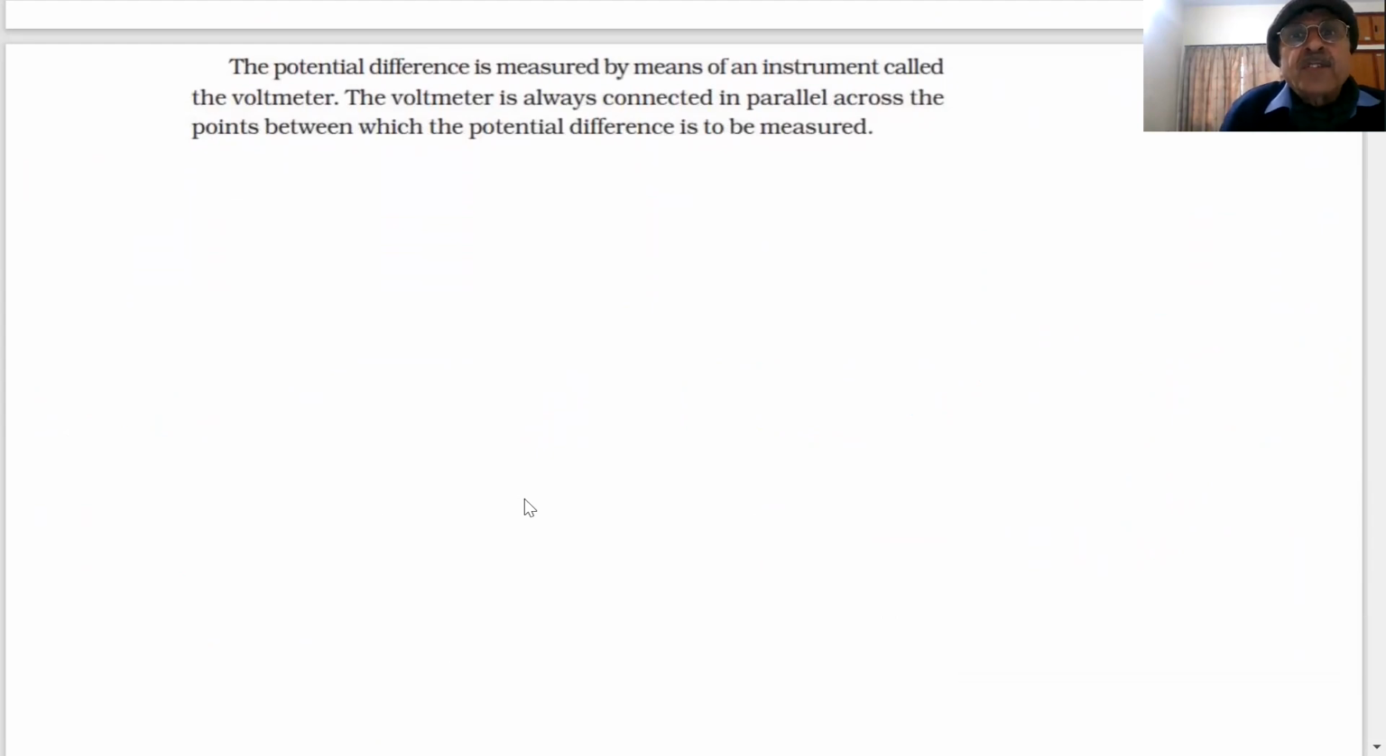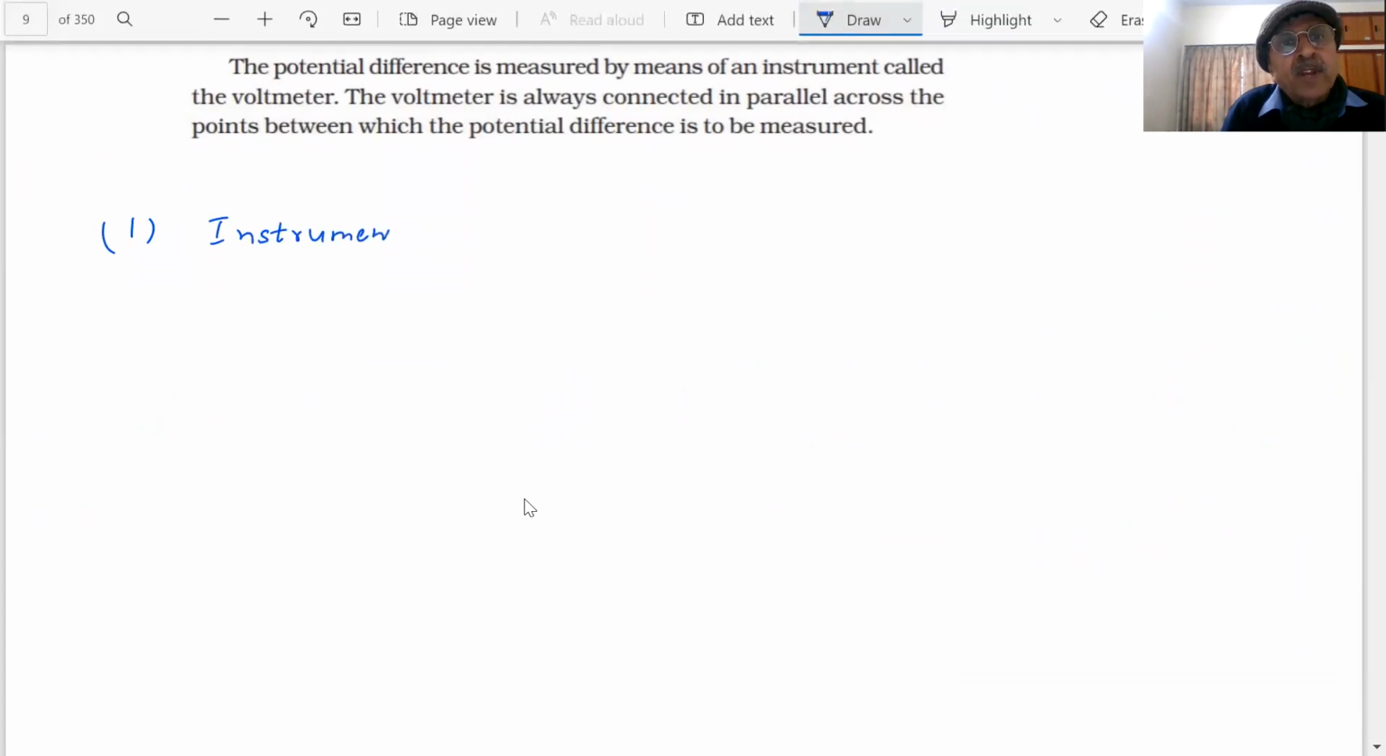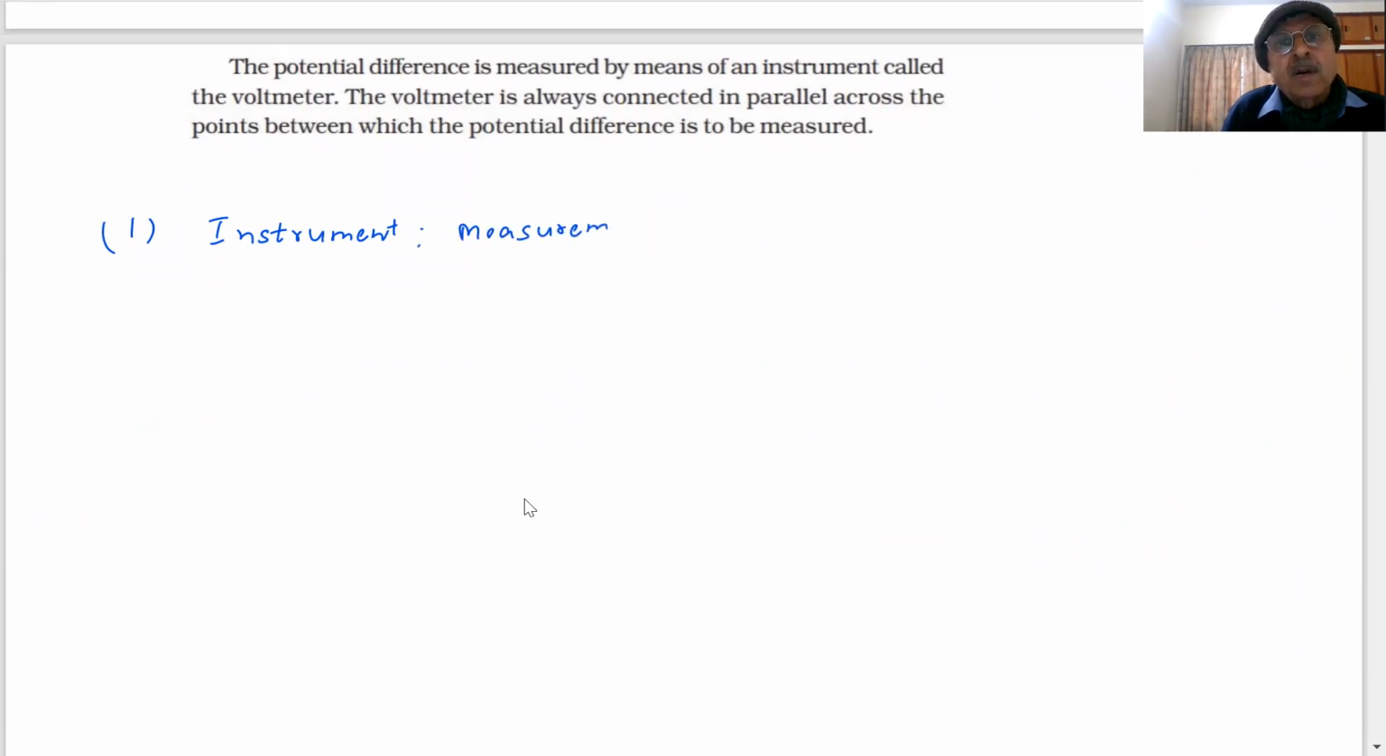The potential difference is measured by an instrument. Which instrument is used for measuring the potential difference? Questions are asked in the paper, so we are giving answers to all that. The instrument in your physics lab, science lab, which is used for measurement of potential difference, what is that called? Voltmeter.